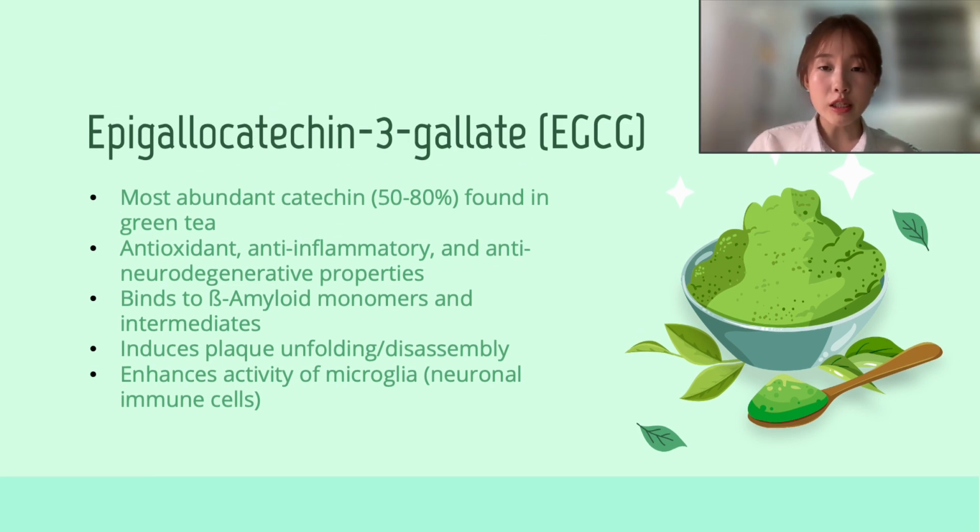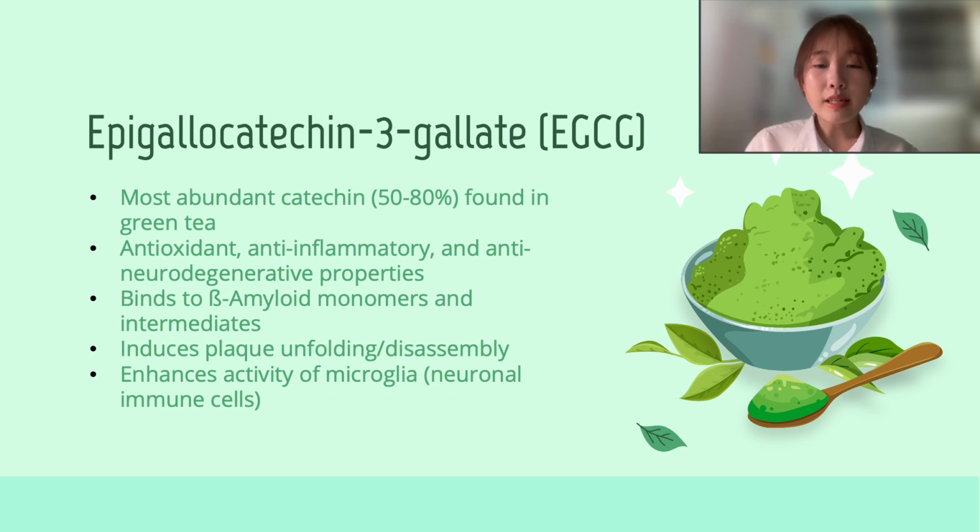Epigallocatechin 3 gallate, or EGCG, is the most abundant catechin found in green tea, and it's thought that these polyphenols, though their individual mechanisms are unclear, are responsible for health benefits such as antioxidant, anti-inflammatory, and anti-neurodegenerative properties. Various studies have shown their inhibitory effects, reducing overall loads of amyloid deposits, decreasing amyloid aggregates, and lowering beta amyloid aggregation. The mechanism is not fully understood, but some studies suggest that EGCG directly binds to beta sheet fibrils, that is, beta amyloid aggregations, destabilizing them and preventing further assembly.